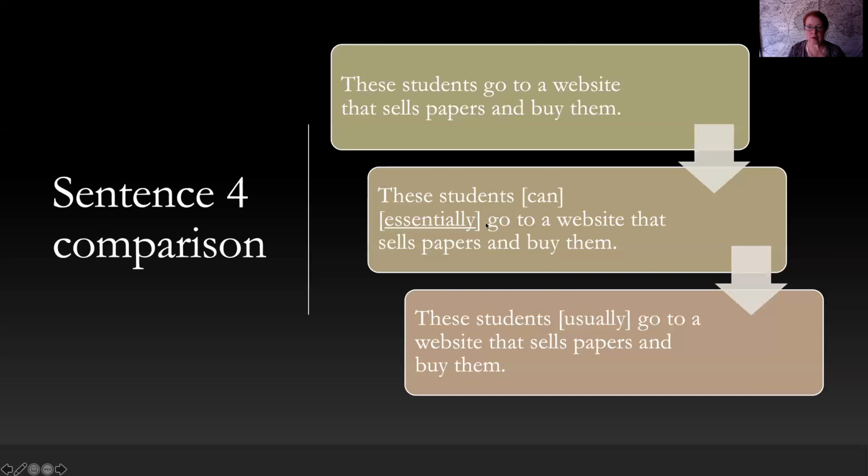So you have several examples in the paragraph with hedging, and the underlined one, of course, is a little bit more advanced, more of an advanced hedge. You could even take the can out. So these students essentially go to a website that sells papers and buy them. So I just wanted to show you that all of the choices are okay, and usually they're not used all together.